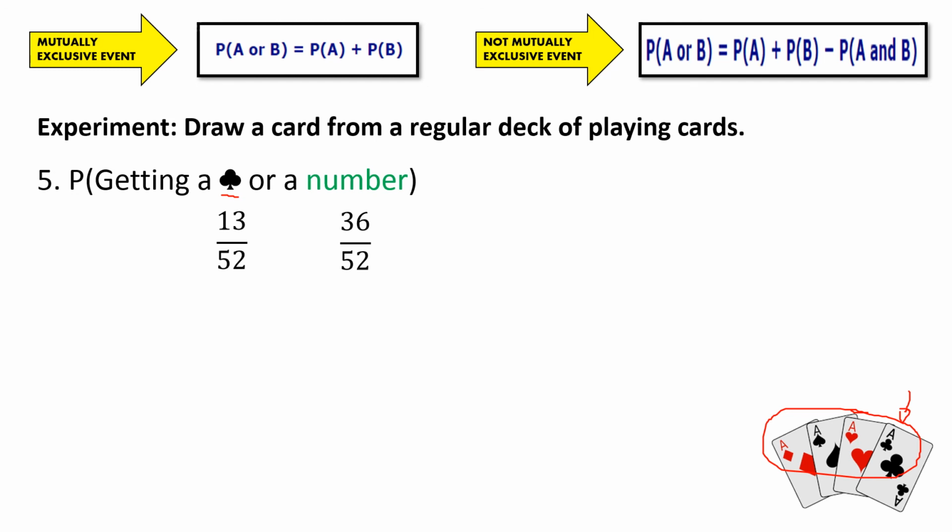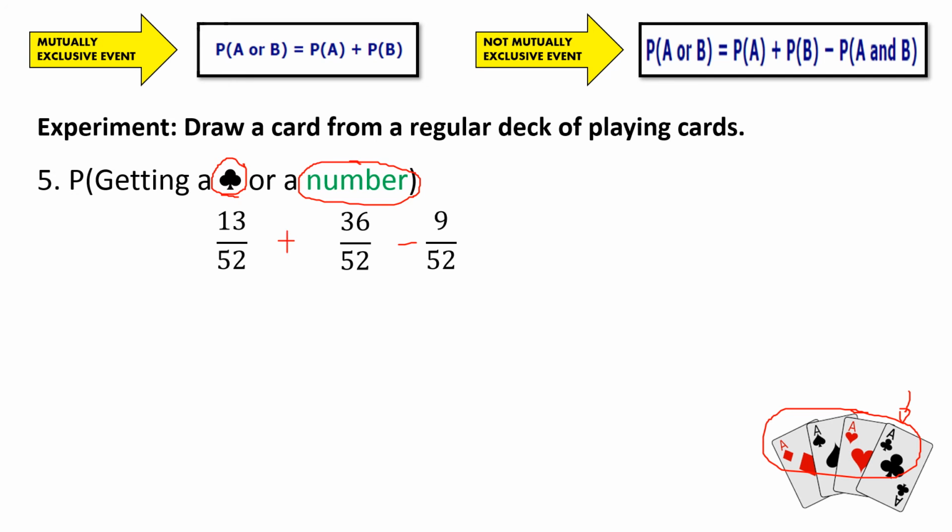Now, is there a possibility of getting a club and a number at the same time? The answer is yes. So we do have how many numbers in a club at the same time? There are 9. So we're going to have a subtracting value of 9 over 52. Since there are 9 cards that do contain number and club at the same time. So let us now simplify.